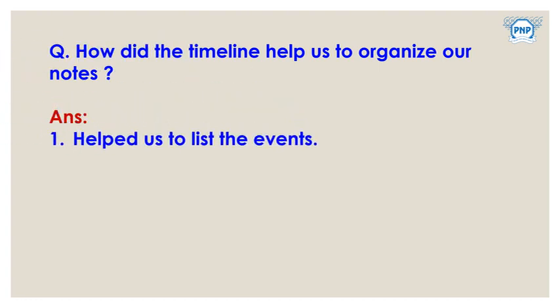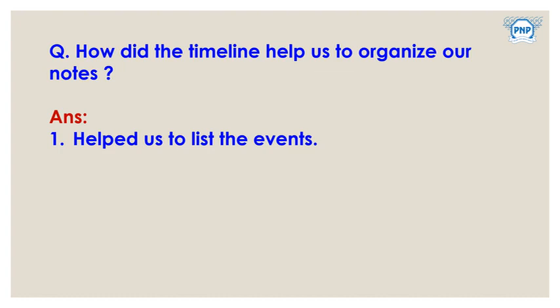It helps us to list the events, as you have already seen, there were some events they had mentioned, okay, so it helps us to list the events. We can make a list, like whenever we have to purchase something from the market, before going to the market we prepare a list, like that only. After going through this lesson, we have marked some of the major important events, and this chart system is really useful for us, as it is helping us to list the events, correct. I hope you are getting my points, okay.